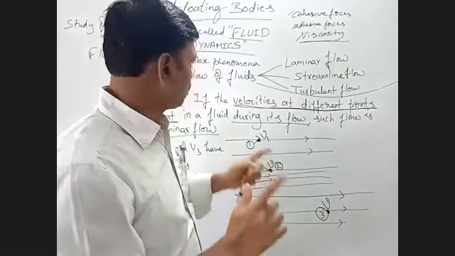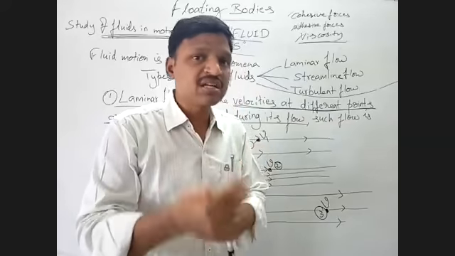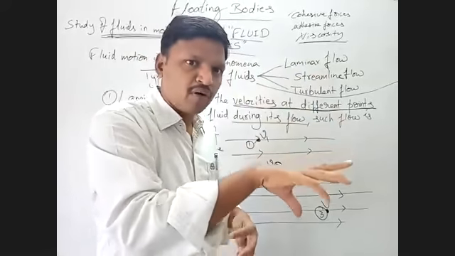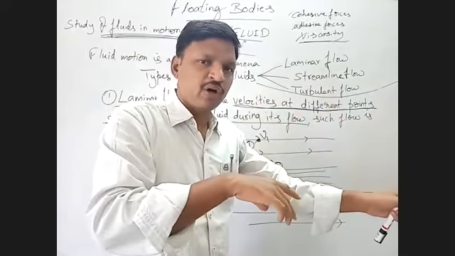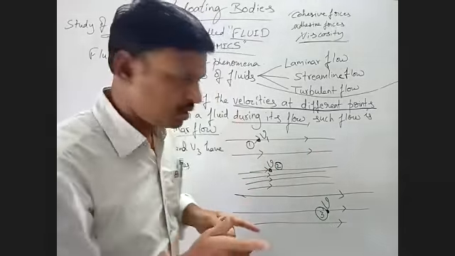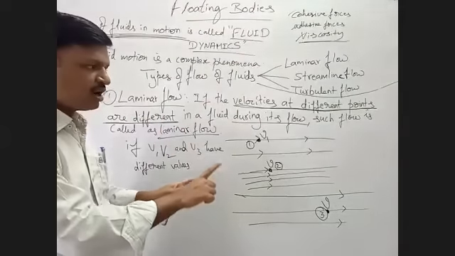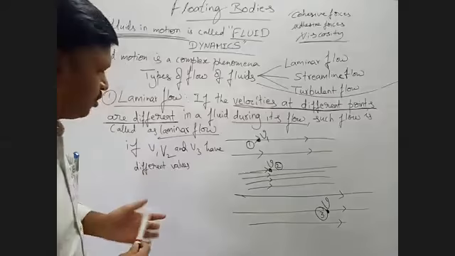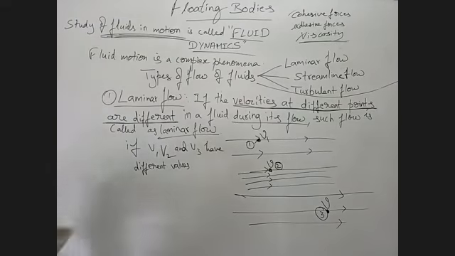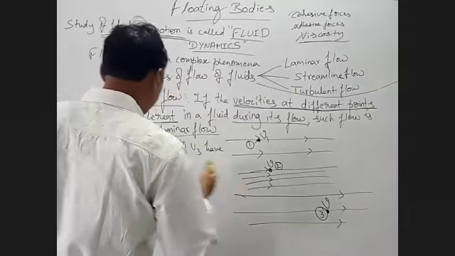That is a complex phenomenon, so we need to understand many concepts regarding the flow of fluids. We are studying them one by one. First is laminar flow. If you have understood this, I will proceed to the next concept, the streamline flow, which is very important.